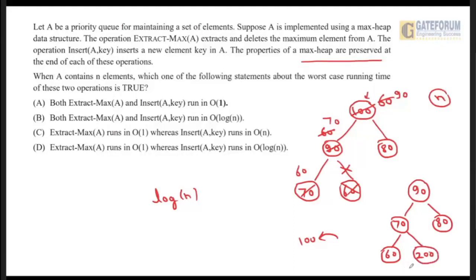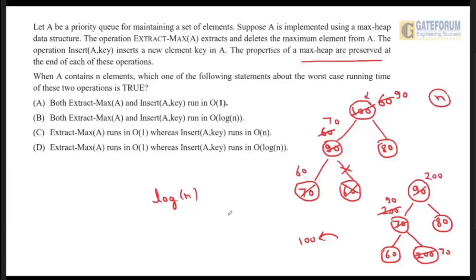But here we can see it is not a max heap. So now we have to convert it into a max heap. We will see 70 is less than 200, so 70 will come here and 200 will go there. And again, you will see 90 is less than 200, so 90 will come here and 200 will go upwards.